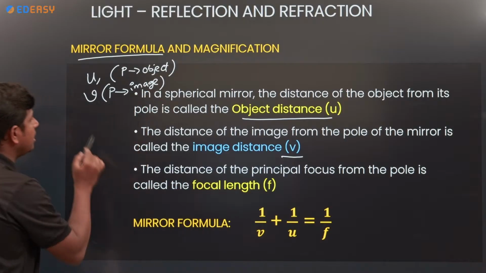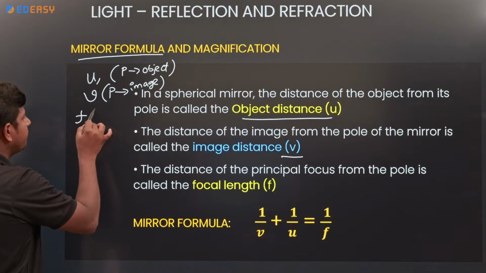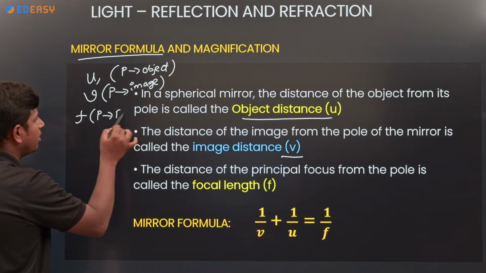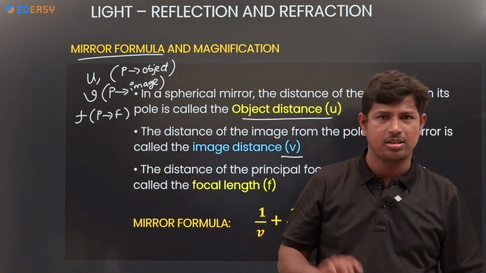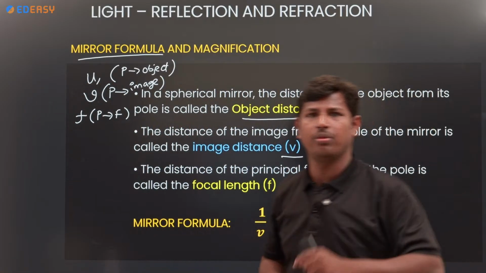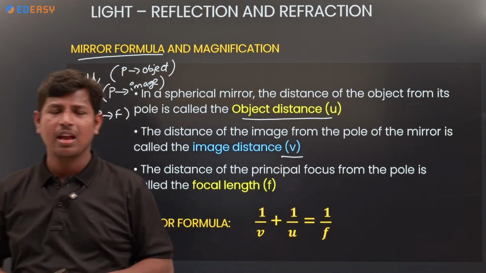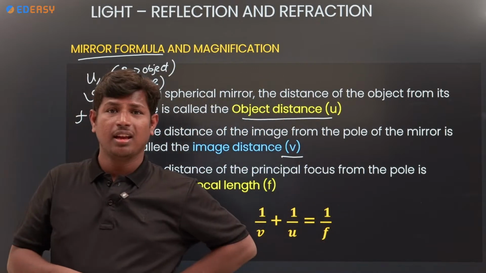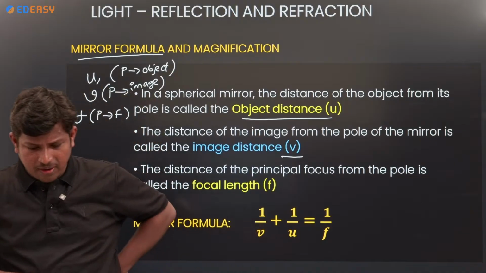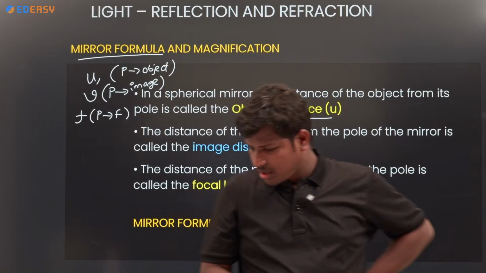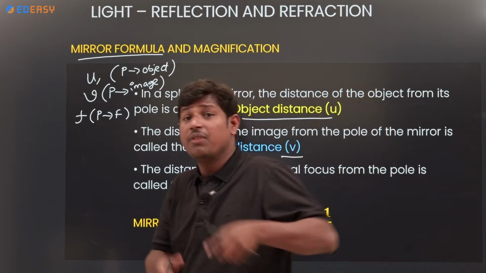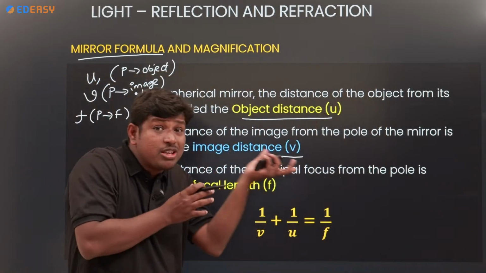Next, what is the focal length? The distance from P to F. Okay, P to object is object distance, P to image is image distance, P to F is focal length. Why do we measure all from P only? Anybody guess the answer? Anybody from the comment section? See, if you want to take a graph, from where do you measure all the distances?